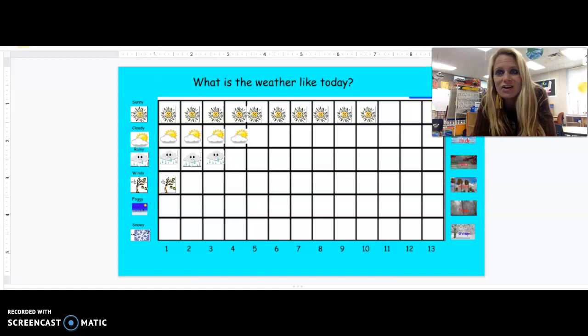What's the weather like today? Is it sunny or is it cloudy or is it rainy outside? Is it windy or is it foggy or is it snowy outside? I looked out my window and what did I see? What did you see? I saw